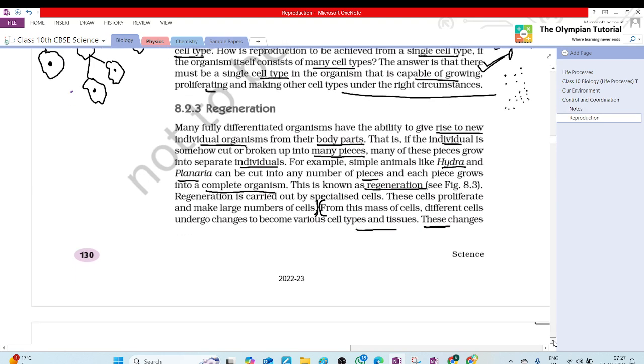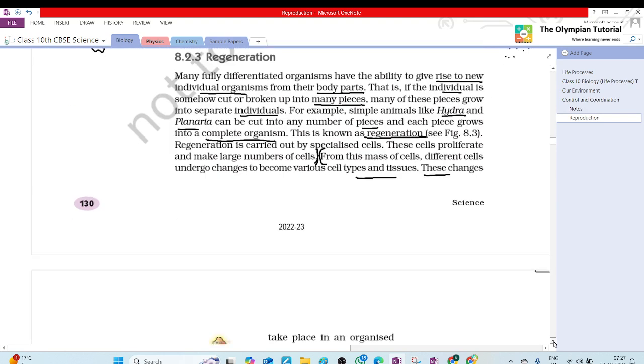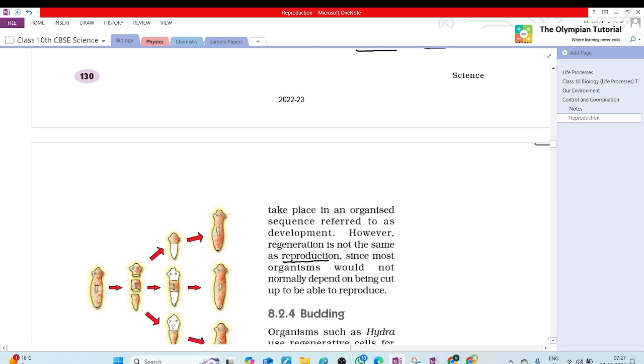Here is a difference: fragmentation happens by itself when there is a need of reproduction, but in regeneration the organism is somehow cut into three pieces and then new individuals are formed.